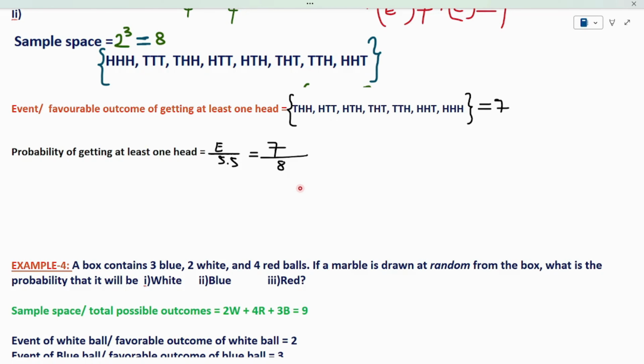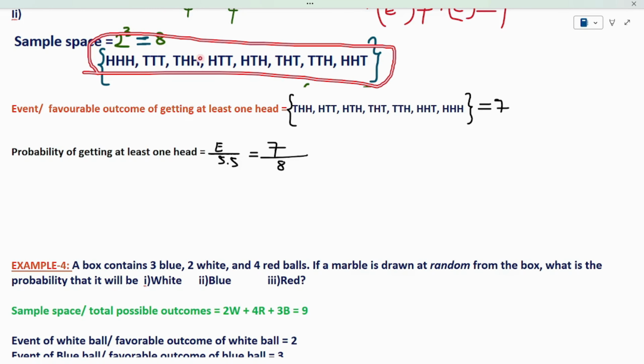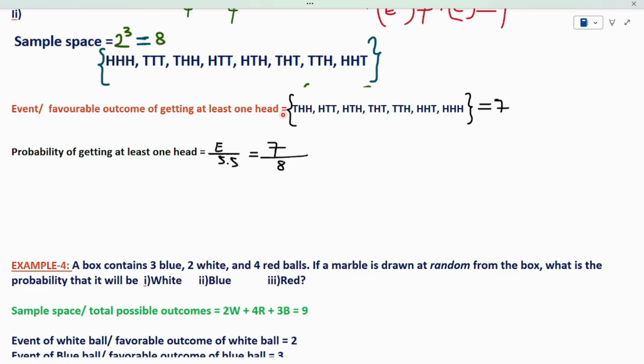We are not creating any special events. I am just taking from the sample space those outcomes which satisfy my condition. I am picking from the sample space and placing them in my event. So in this problem, from this sample space, I picked 7 items and placed them in my event. This is the second step. The third step is simply to substitute the sample space and event in the probability formula. By simplifying, we will get the probability.